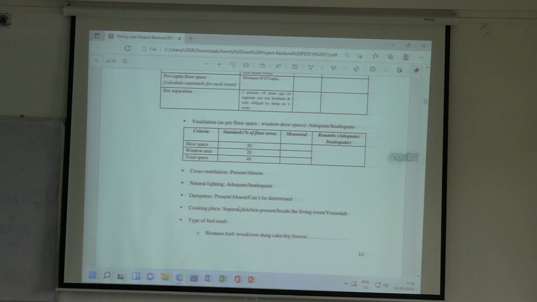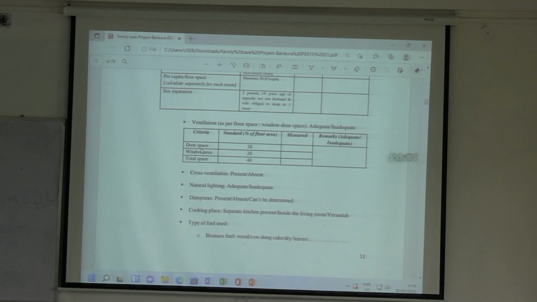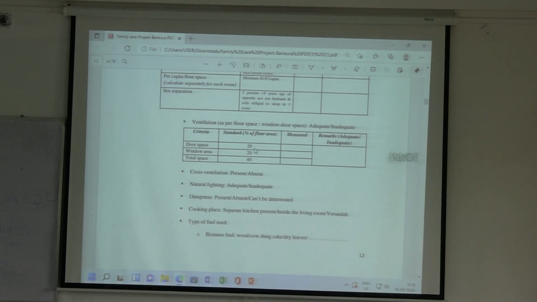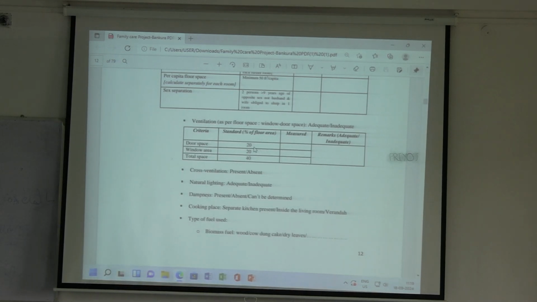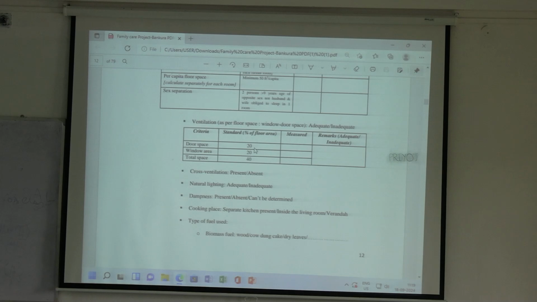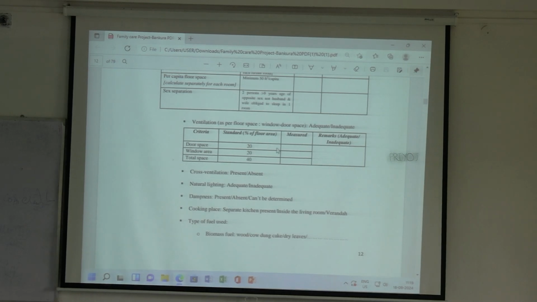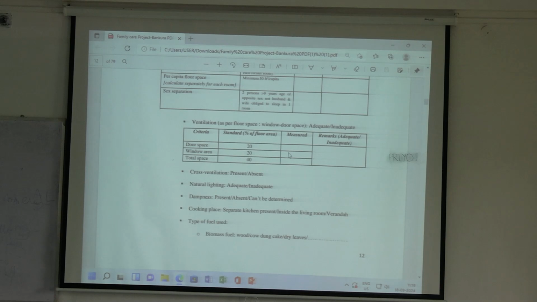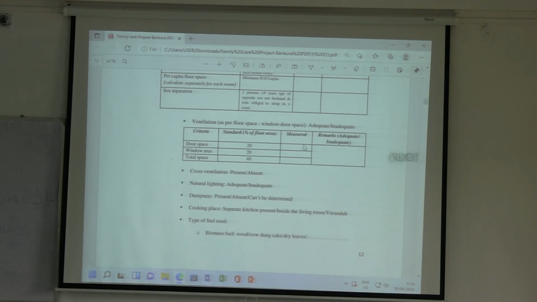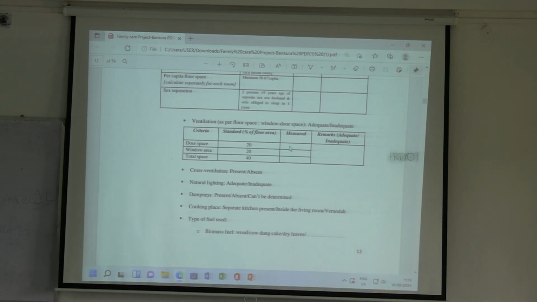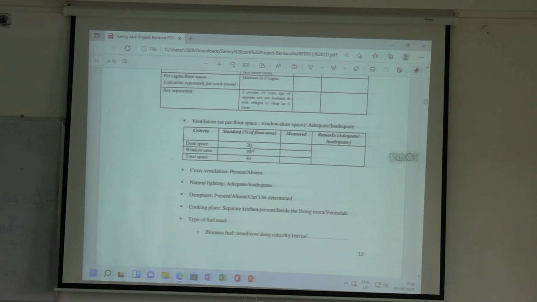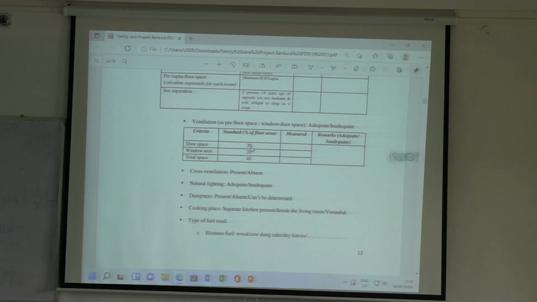So you have to calculate the door space, that is just see the height and the breadth of that door. All the doors in the living rooms, you have to see whether the door space is 20% of the floor area or not. So you have to write in the measure, the feet square of the total door space equal to how much percentage of the floor space, whether it is exceeding 20% or below 20%.